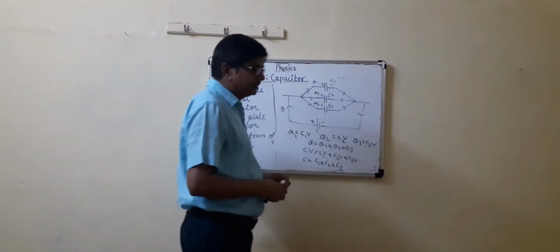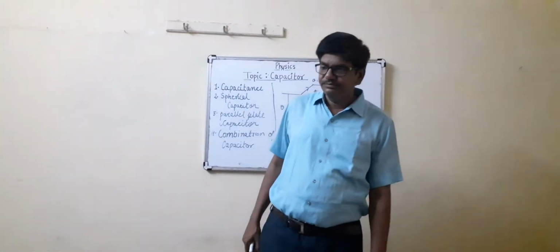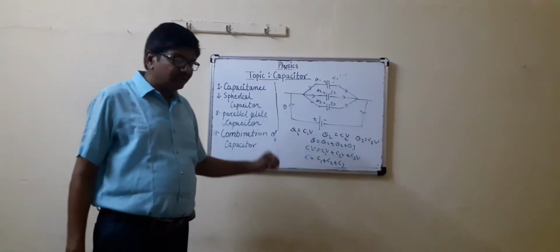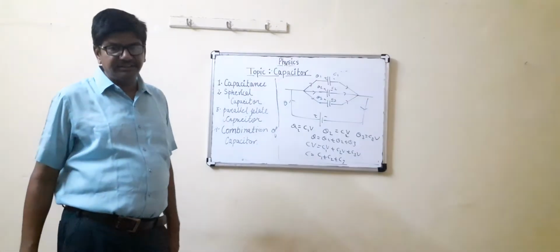The conclusion is, in series combination, net capacitance decreases. In parallel combination, net capacitance increases.